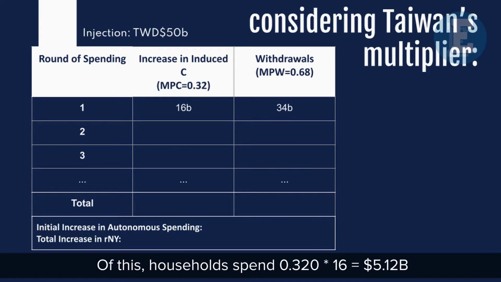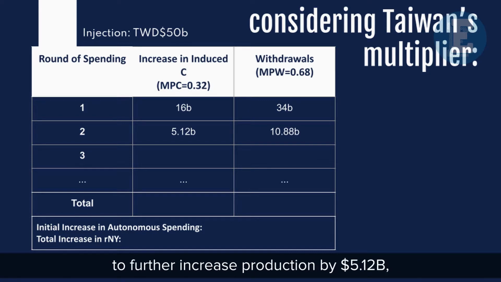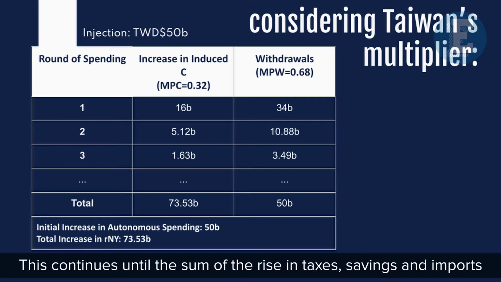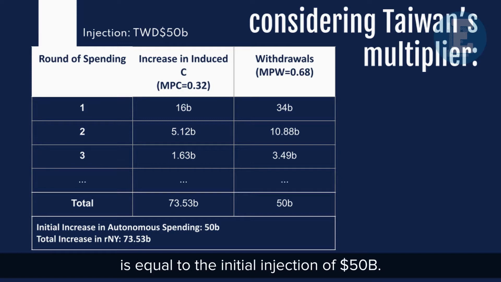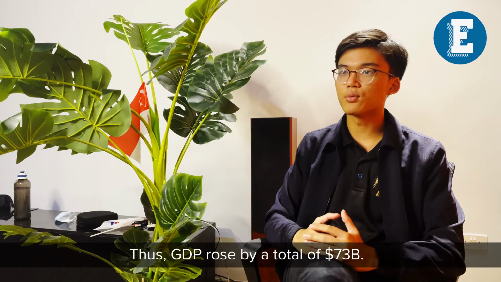Of this, households spend $5.12 billion, which will lead to a further rise in AD and thus induce firms to further increase production by $5.12 billion, increasing induced consumption by $1.63 billion. This continues until the sum of the rise in taxes, savings and imports is equal to the initial injection of $50 billion. Thus GDP rose by a total of $73 billion.